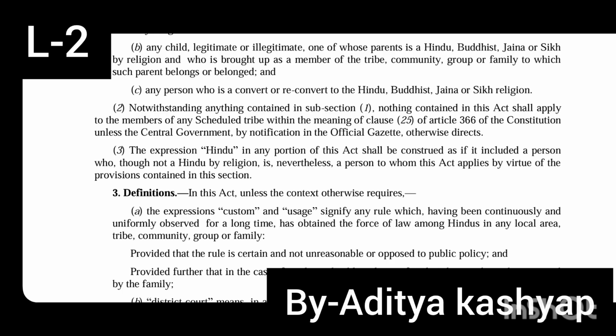In simple terms, even if someone does not follow Hinduism, if they are governed by the Hindu Marriage Act, they can be treated as a Hindu when it comes to matters related to marriage. This is to ensure that everyone who is under the Act's jurisdiction is treated fairly and consistently.